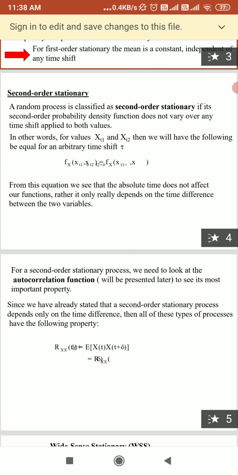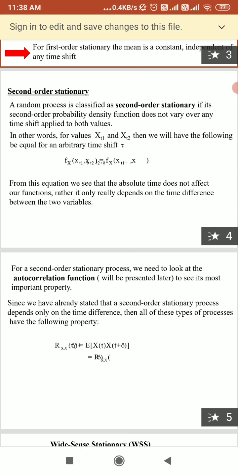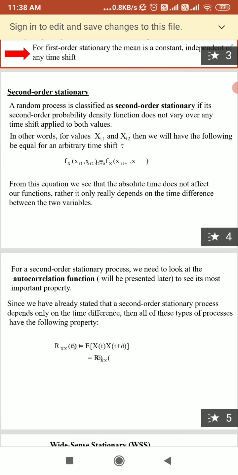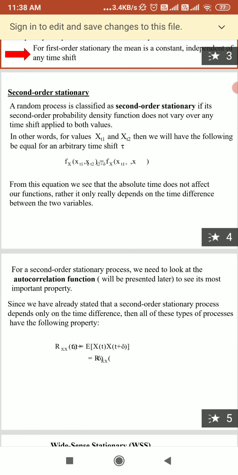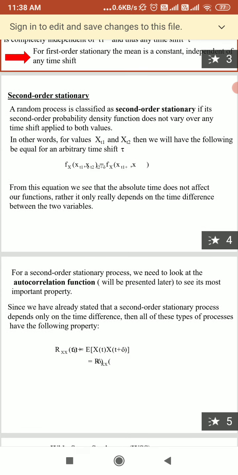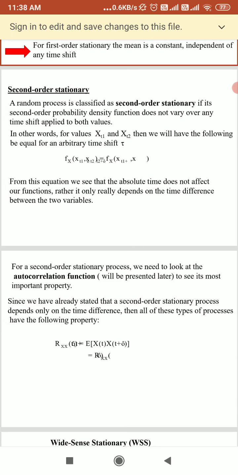If it does not depend on absolute time, we say it is a second order stationary random process. From these equations we see absolute time does not affect our functions; rather, it only depends on the time difference between the two variables.